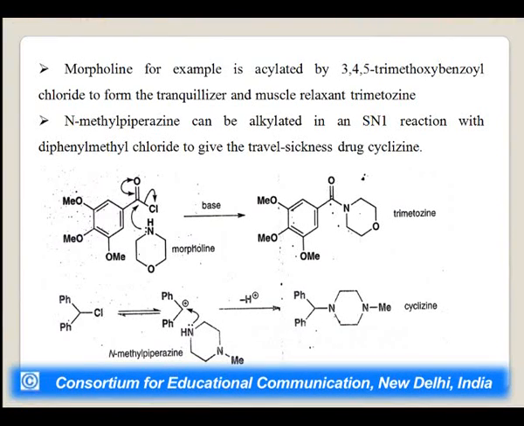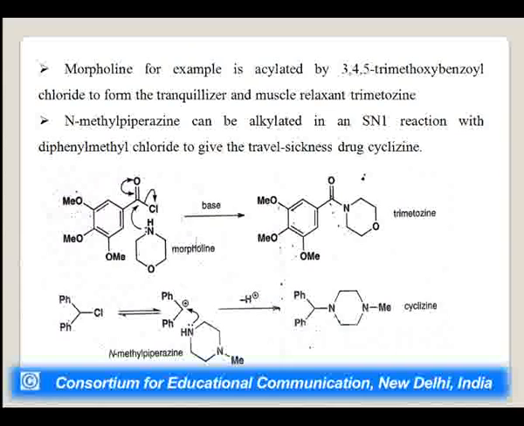Morpholine, for example, is acylated by 3,4,5-trimethoxybenzoyl chloride to form the tranquilizer and muscle relaxant trimetozine. N-methyl piperazine can be alkylated in an SN1 reaction with diphenylmethyl chloride to give the travel sickness drug cyclizine.